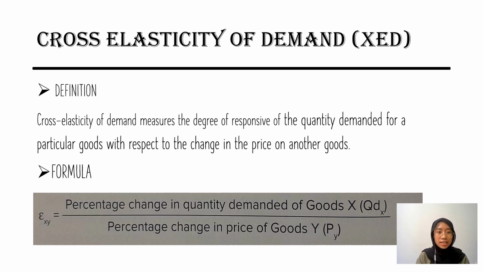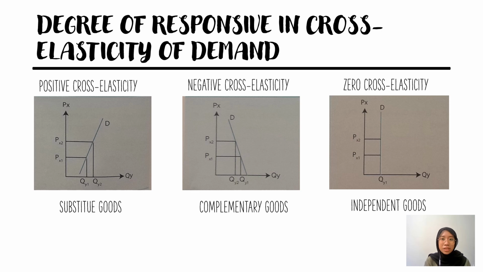The definition of cross-elasticity of demand: it measures the degree of responsiveness of the quantity demanded for a particular good with respect to the change in the price of another good. Cross-elasticity of demand is calculated to determine the relationship of both products, whether they are complementary, substitute, or not related at all. The formula for calculating cross-elasticity of demand is the percentage change in quantity demanded of good X divided by the percentage change in the price of good Y. The cross-elasticity of demand between two goods indicates the relationship between the two goods.